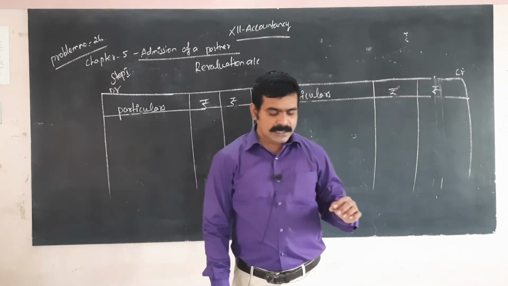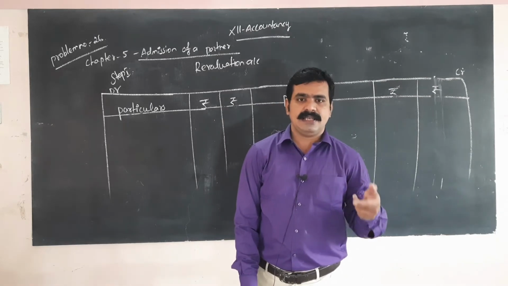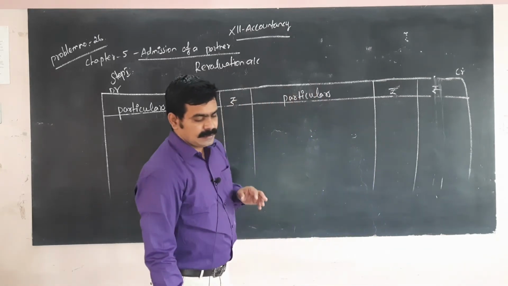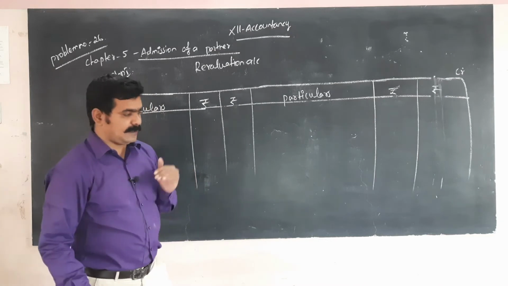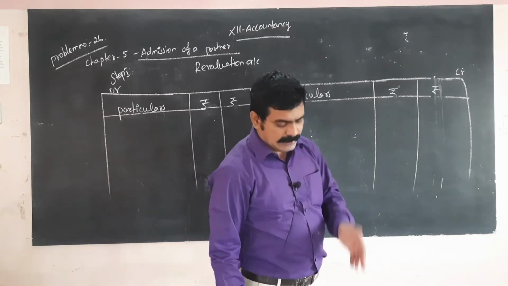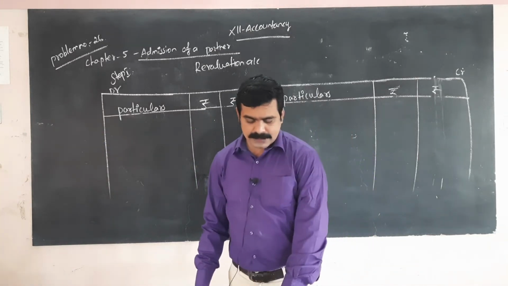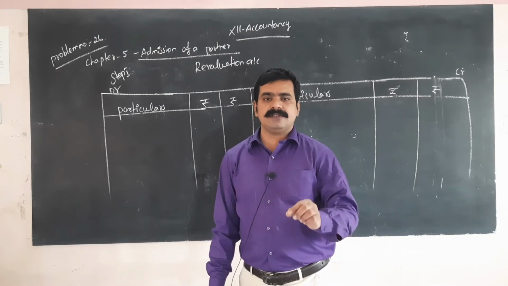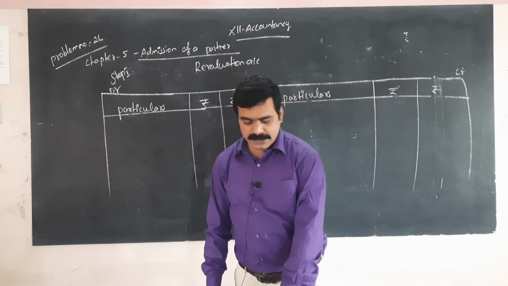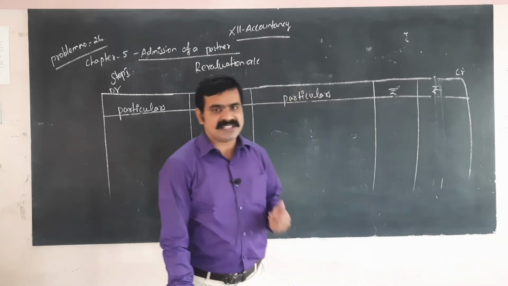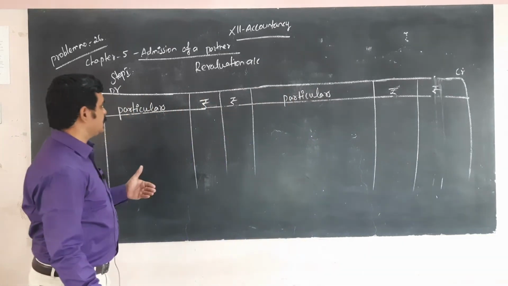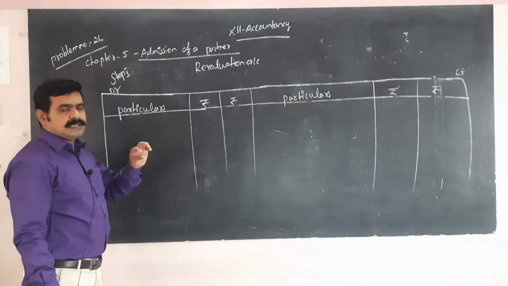you are going to calculate whether assets are increased or decreased. The assets are revalued as under. I already told, in the balance sheet only 70,000 for building, but in adjustments 80,000. So 10,000 will increase.